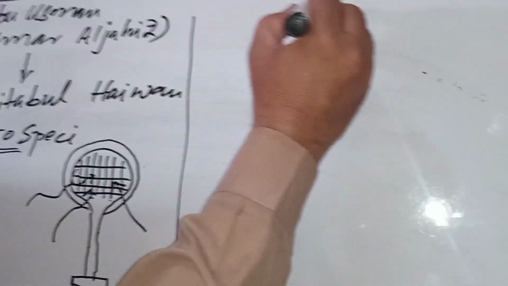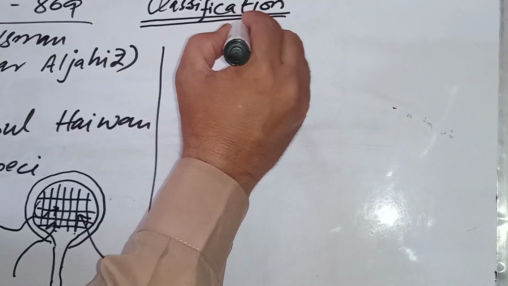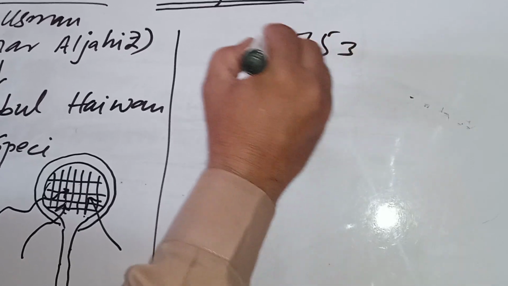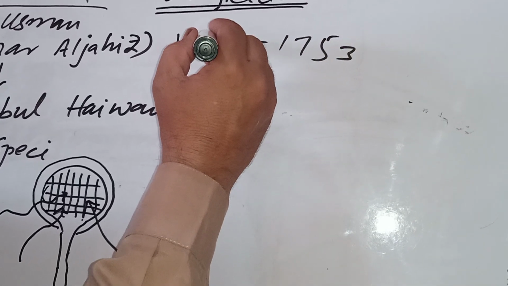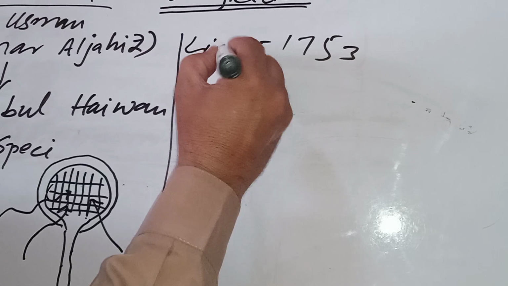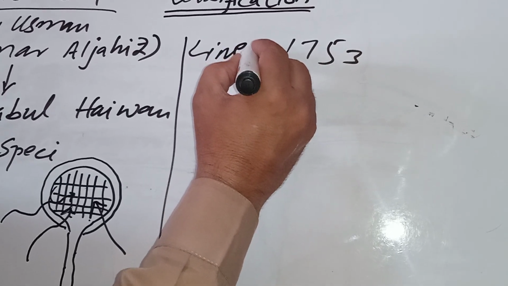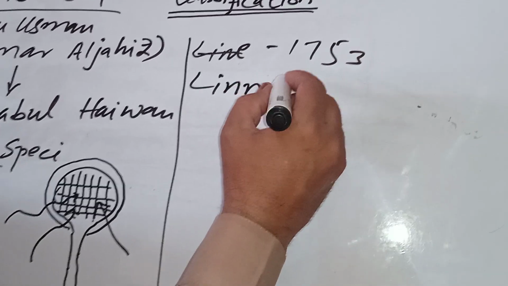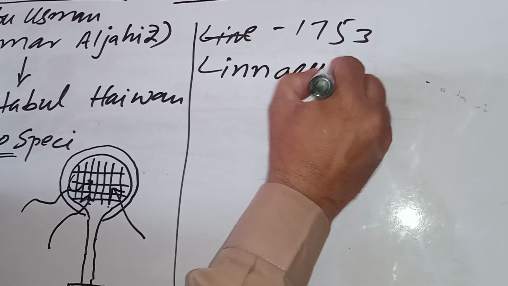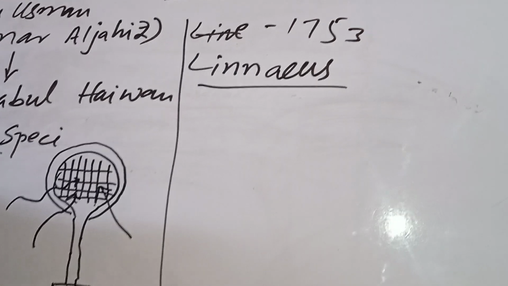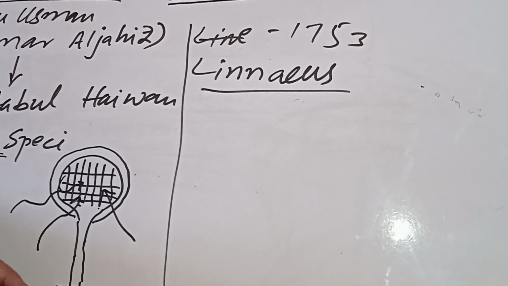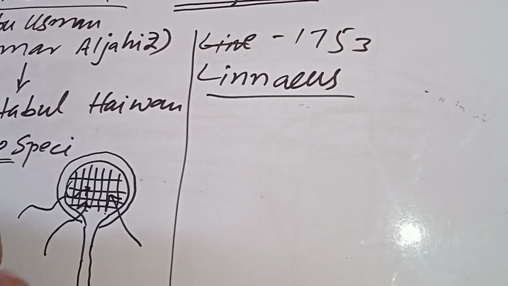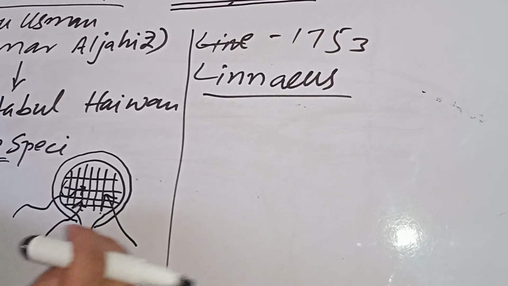Carolus Linnaeus, in 1753, clear, he arranged all the existing living things in two kingdoms.